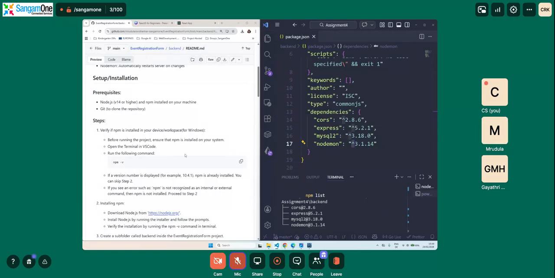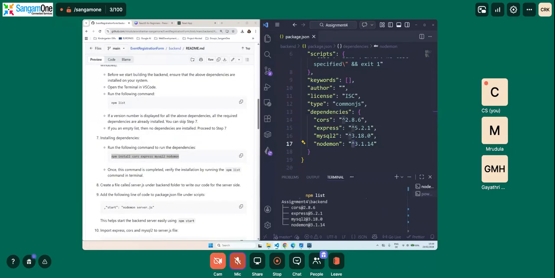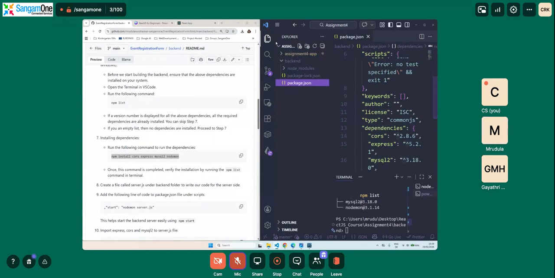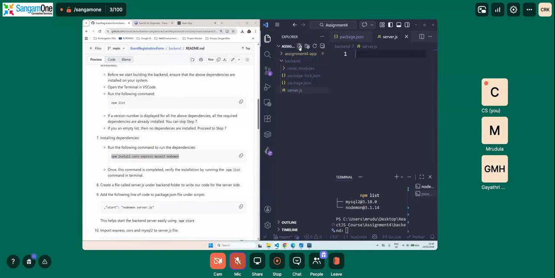So now we did it. Once this command is completed, verify the installation by using the npm list command in the terminal. We did that right now. So create a file called server.js. We'll go back to our Explorer, and here in the backend, we will create a new file called server.js.